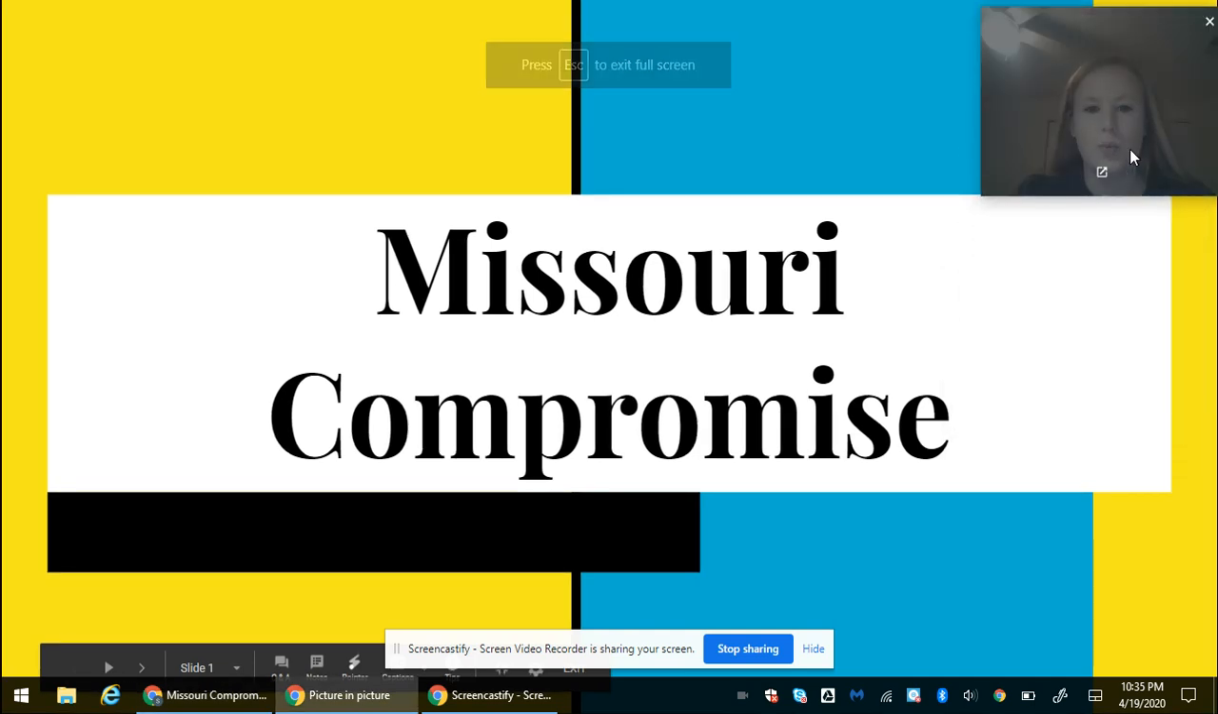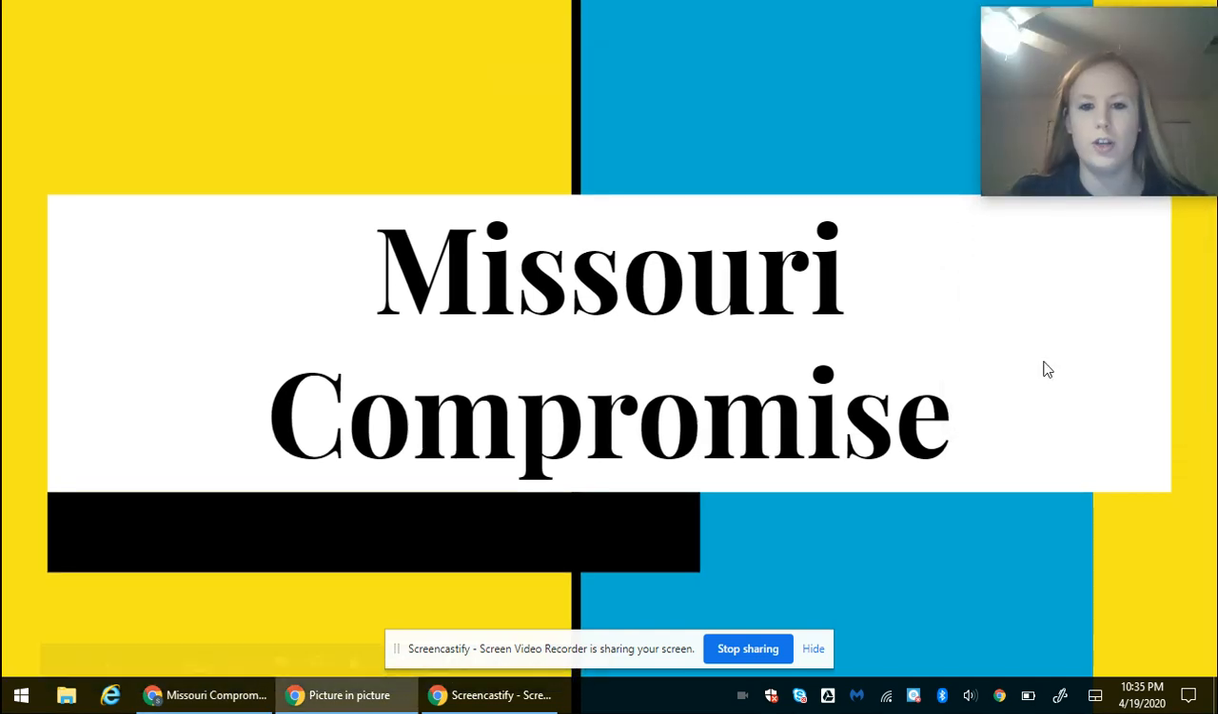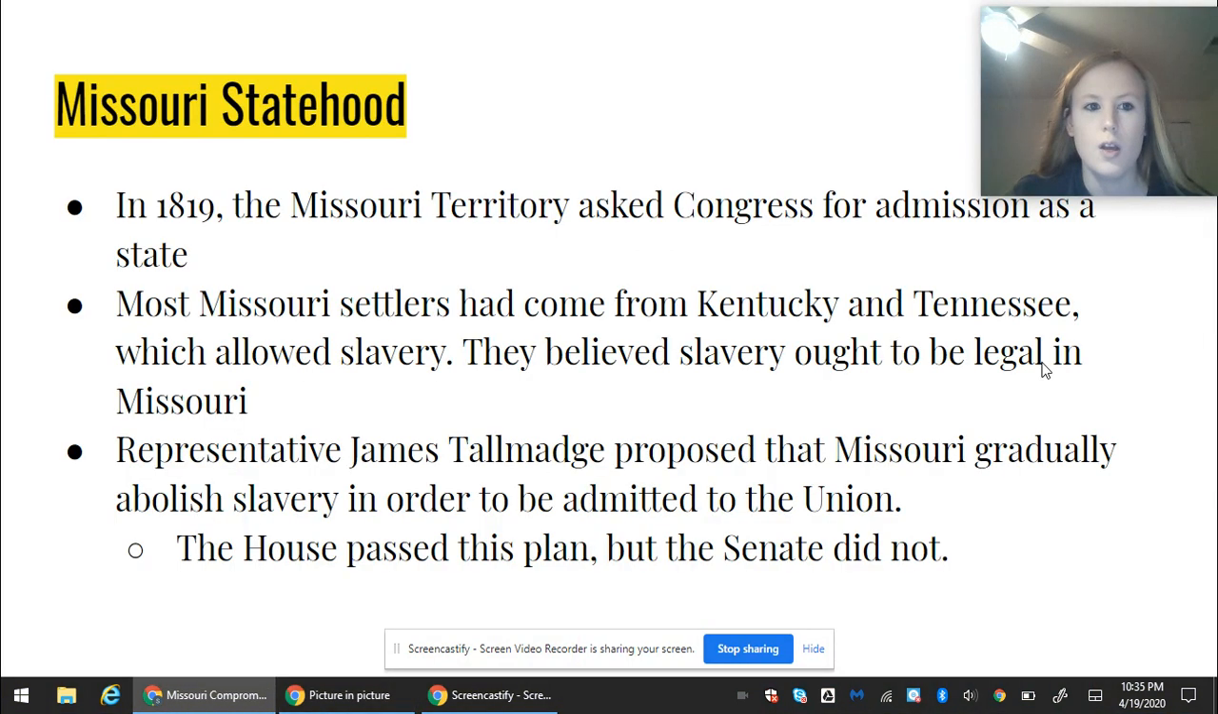All right, today we are going to be looking at the Missouri Compromise and what happened with that. Also, we will be looking at the Monroe Doctrine. Okay, so we are going to start with the Missouri statehood first.